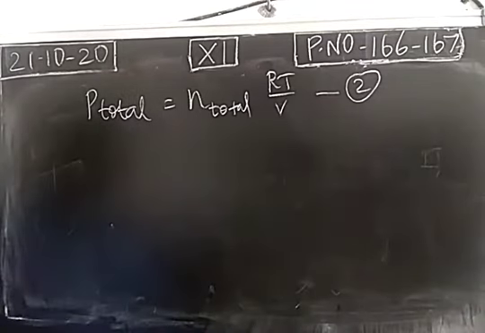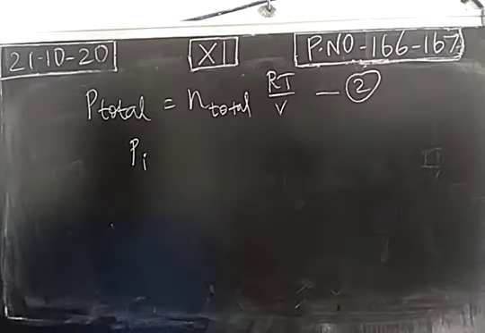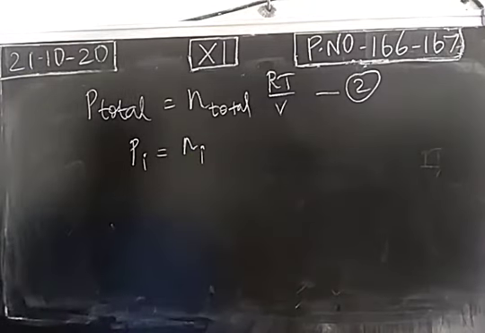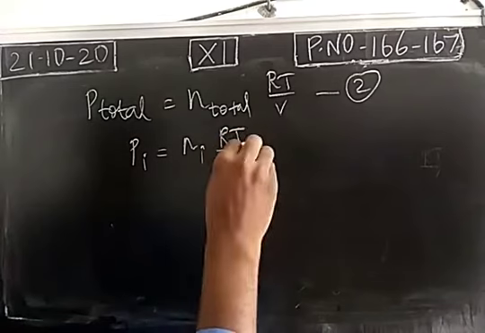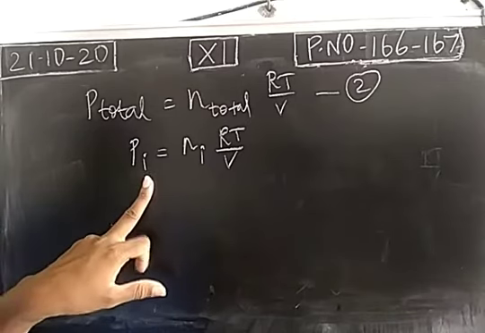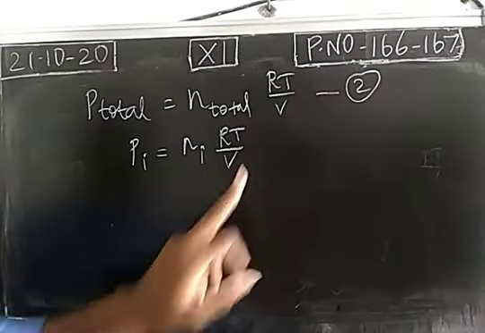So three components are present in the mixture, and their partial pressures are denoted as P1, P2, P3. Now we consider the component i. It may be any one component, like a 10th component, a 15th component, any one. Partial pressure of component i is nothing but the number of moles of component i in the mixture times RT by V. Instead of first, second and third component, we take the component i. Partial pressure of ith component is the product of number of moles of ith component and RT by V.